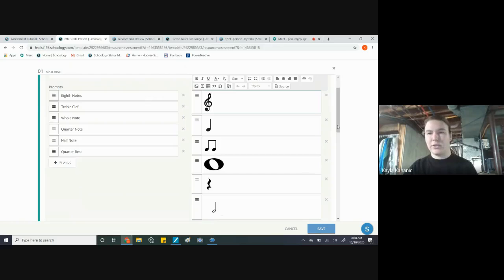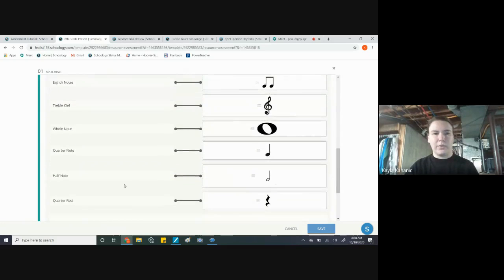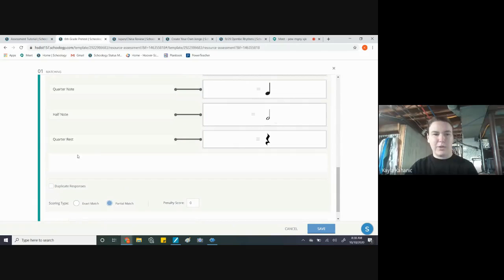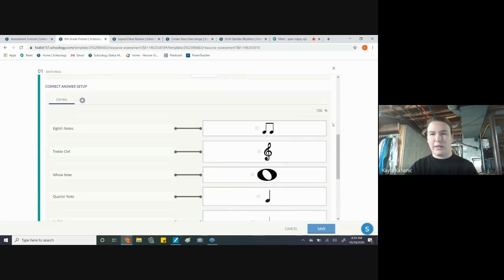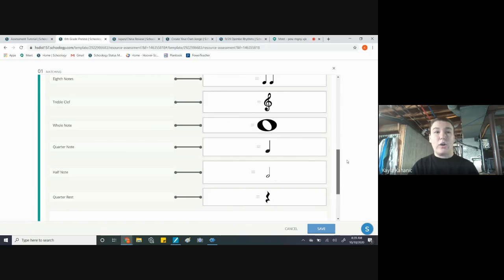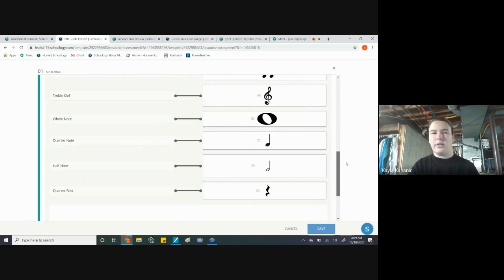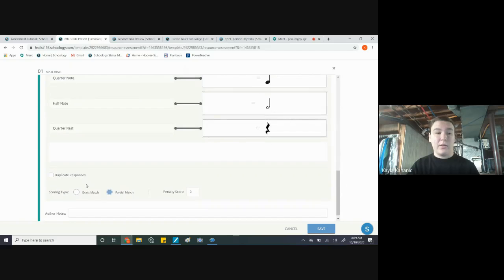So these are the pictures, and then this is where the correct matching is. First of all, make sure you order these correctly. What happens when you create something is it'll give you the options down here and you just drag them to the correct places, and that's your answer key. Once you have the answer key, see this is 100%, you can go down here. So you can have duplicate responses. So if you have 2 pictures that can be called the same thing, like, I don't know, what if you're doing adjectives, nouns, and verbs or something like that, and 2 of the words are adjectives, you can have them click duplicate responses and they can drag adjectives to 2 different places.